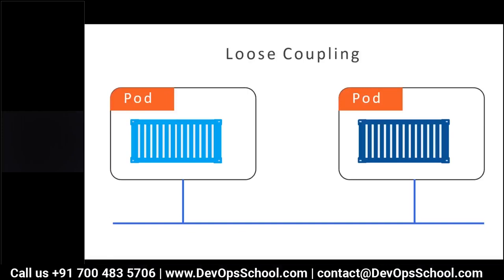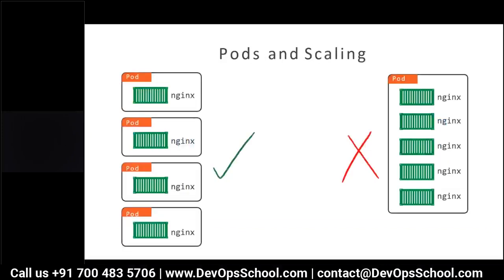One pod and one container is a good practice. This is called loose coupling. Both pods can connect to each other through the network. Try to understand here why one pod with one Nginx is good and multiple Nginx in one pod is wrong.